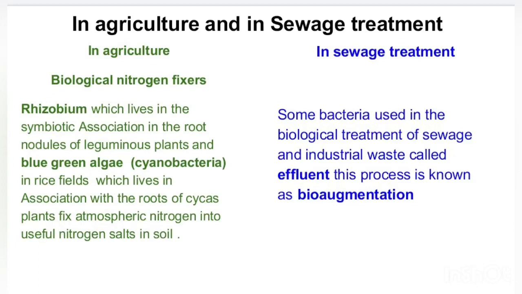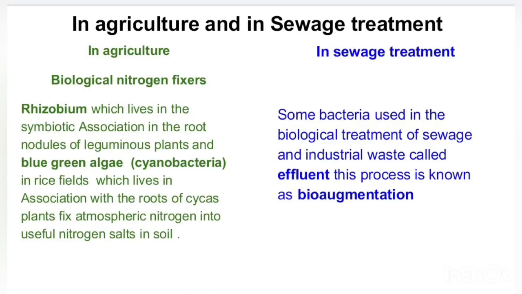Similar work is done by another bacteria called cyanobacteria, or blue-green algae. This cyanobacteria is present in the rice fields and also lives in association with the roots of cycas plants. They also fix atmospheric nitrogen into useful nitrates in the soil. So after agriculture, microorganisms are also very useful in sewage treatment.